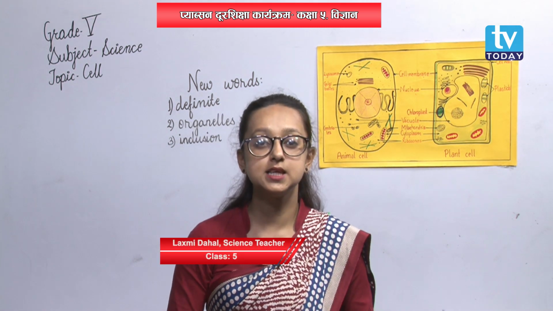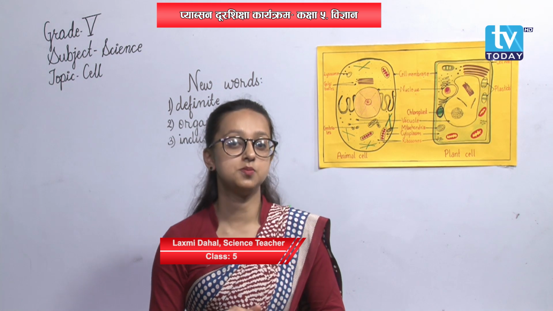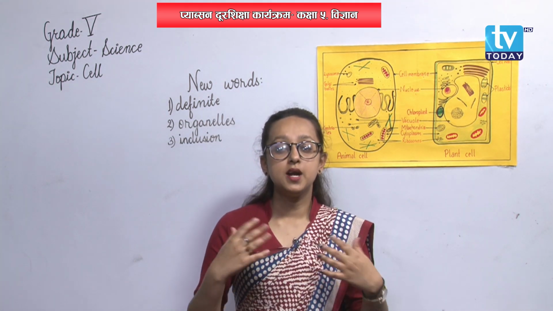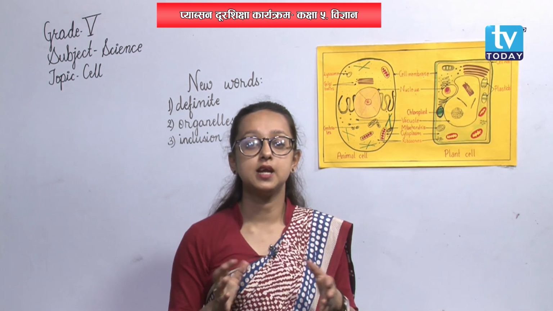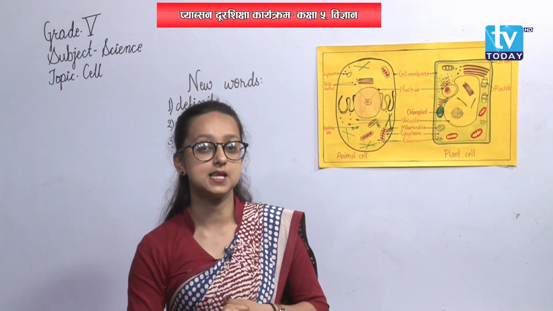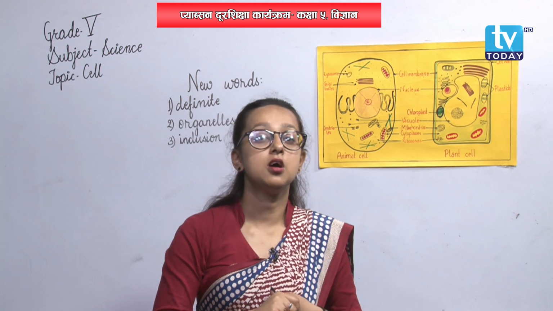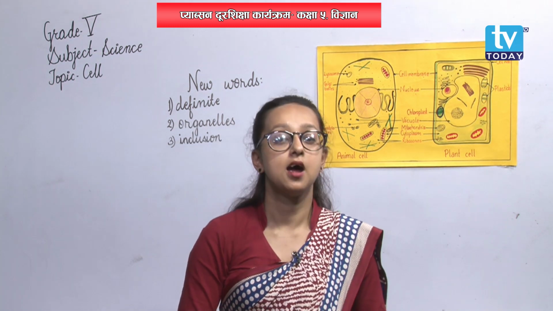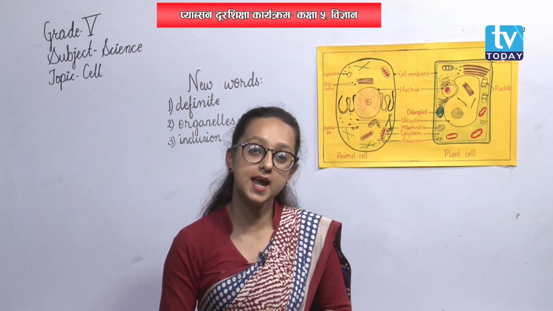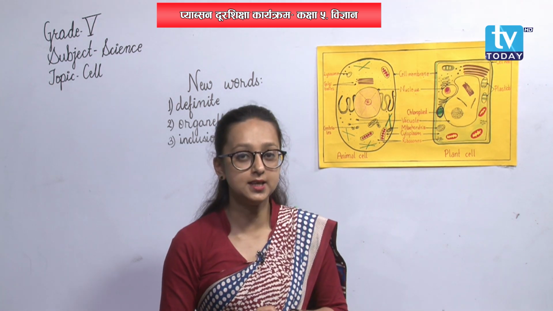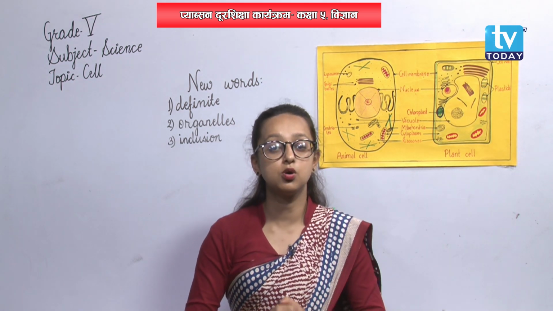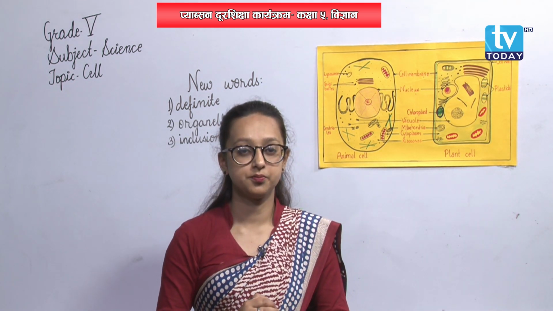All the activities in their body are controlled by a single cell. But the body of other animals is made up of many cells, and the animals whose body is made up of many cells are known as multicellular animals. Alright. All the vital activities of our body are also controlled by cells.